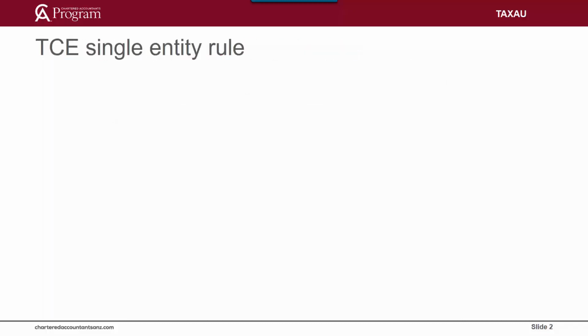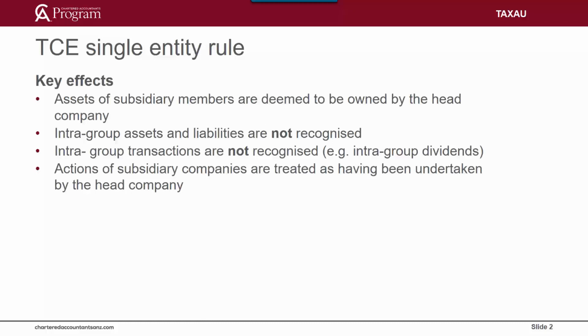As you should know, the key consequence of forming a tax consolidated group is that the group is treated as a single entity for income tax purposes. The four key effects of the single entity rule as outlined in Taxation Ruling 2004/11 are: assets of the subsidiary members are deemed to be owned by the head company, intragroup assets and liabilities are not recognised, intragroup transactions are not recognised, including intragroup dividends, and actions of subsidiary companies are treated as having been undertaken by the head company.